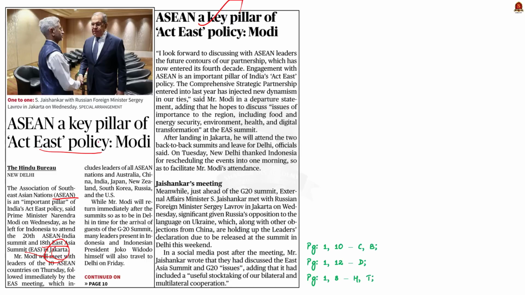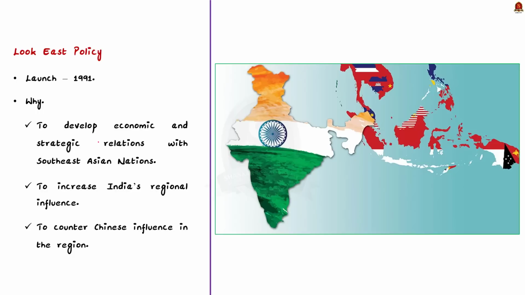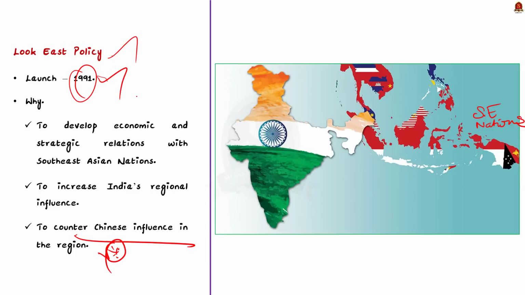Before the Act East policy, we have the Look East policy. See, Look East policy is an effort by the Government of India to develop economic and strategic relations with Southeast Asian nations. India adopted this policy to increase its influence as a regional power. Through this policy, India also tried to counter Chinese influence in the region. The policy was initiated in the year 1991. This policy of India was a success.